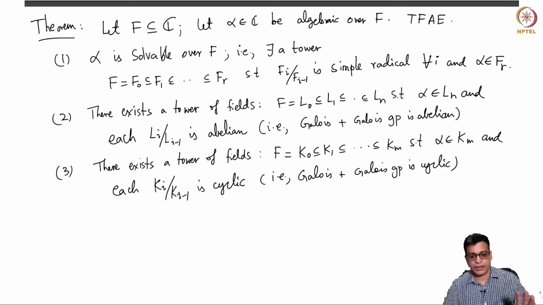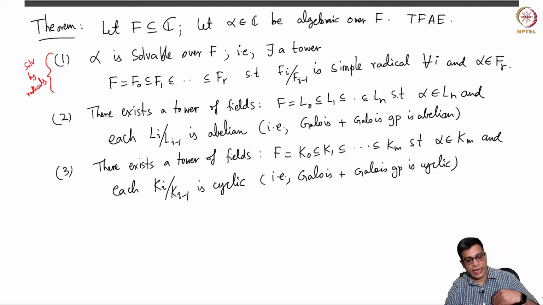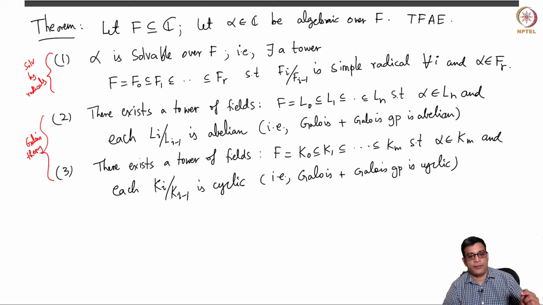So just stare at this. It's important that you understand the first statement has to do with solvability by radicals as understood before Galois, as understood for hundreds of years before Galois. Two and three have to do with Galois theory, which is Galois' ingenious idea to connect field theory with group theory.